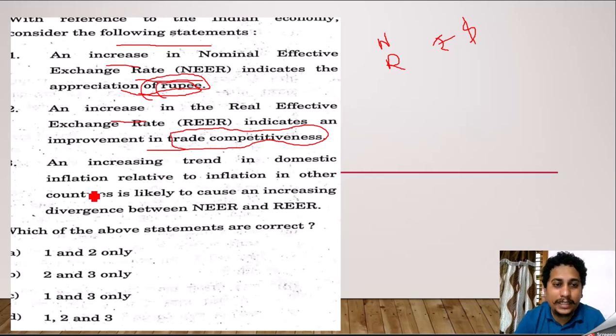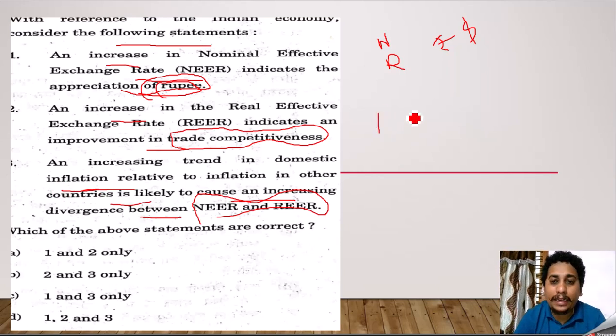Next: an increasing trend in domestic inflation relative to inflation in other countries is likely to cause an increasing divergence between NEER and REER. Yes, this can be possible. What it is saying is an increasing trend in domestic inflation relative to inflation in other countries.